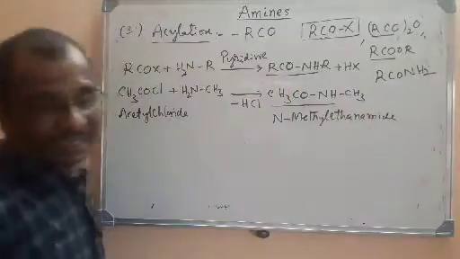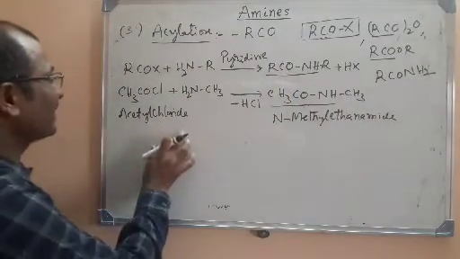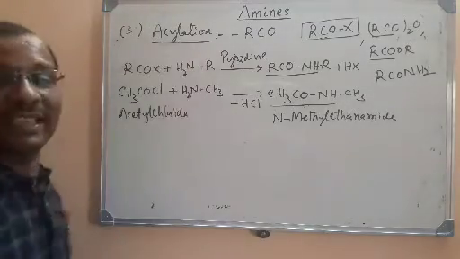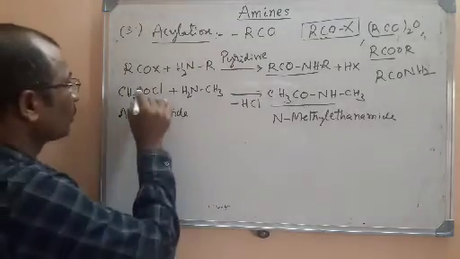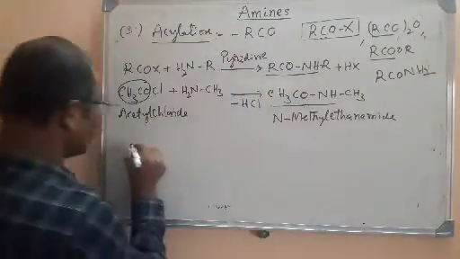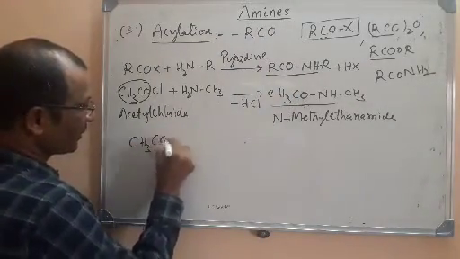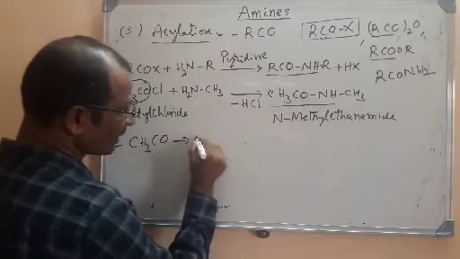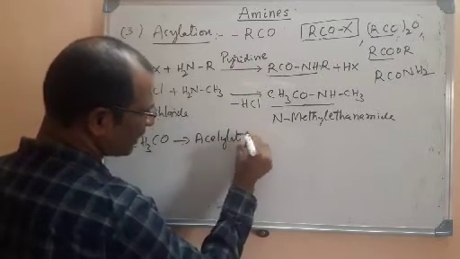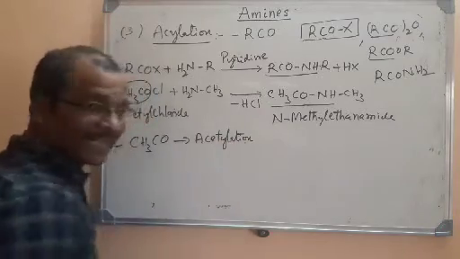This is acylation. But this acylation is called acetylation. Acylation is the common name. But if the group that we are introducing is CH3CO, then it is called acetylation. Please remember that acetylation is the same as acylation.